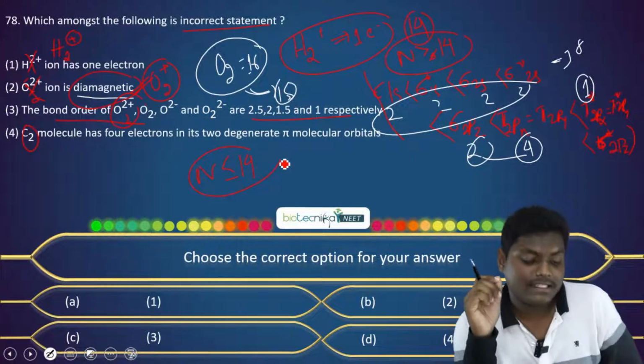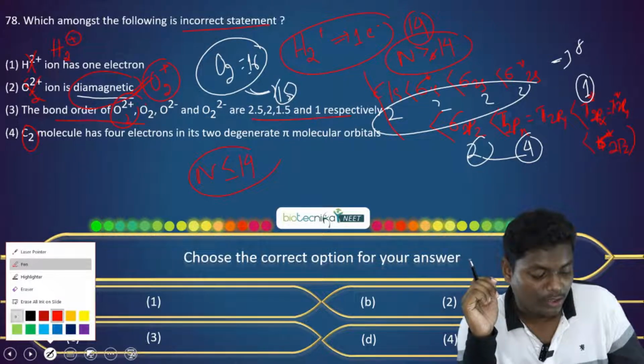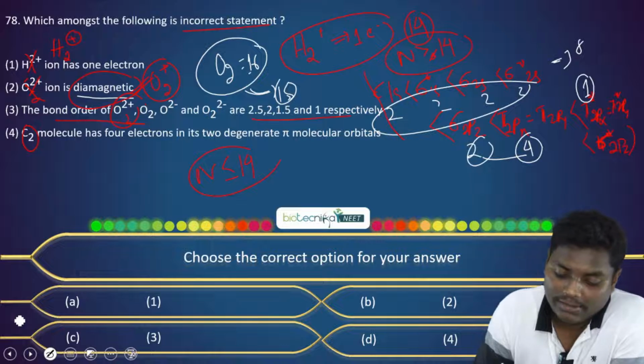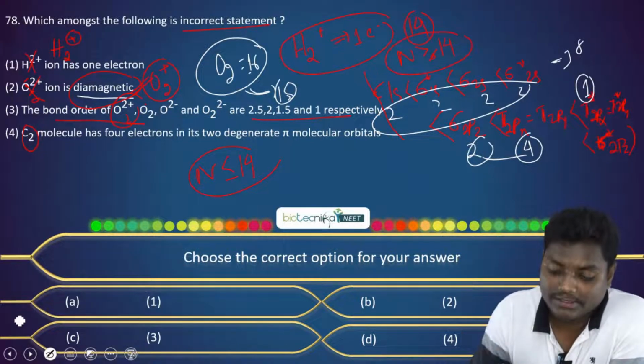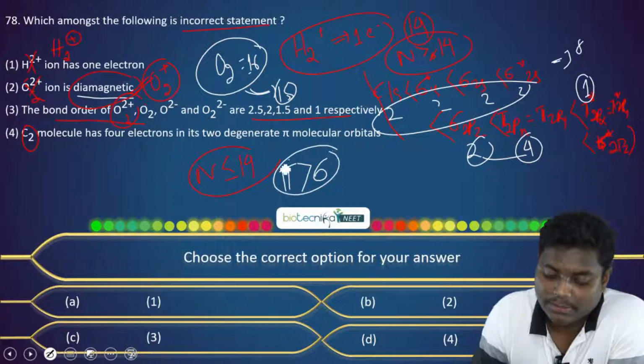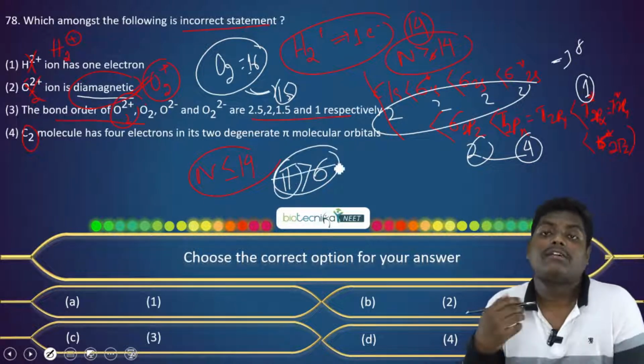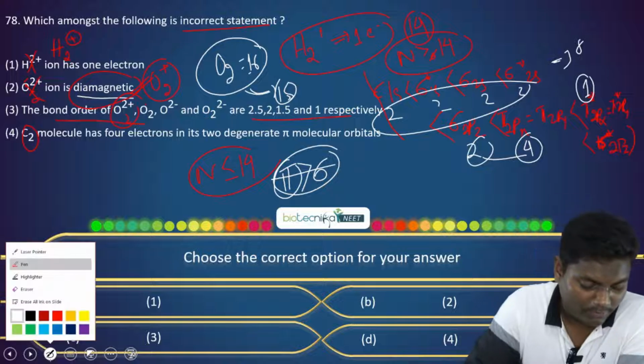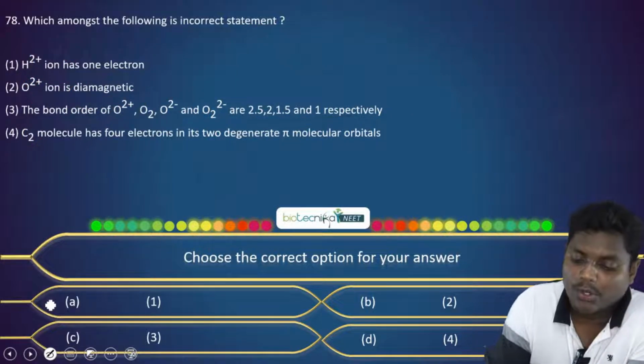For electrons less than or equal to 14, you can just do one change. Here the p orbitals, where the sigma comes first, then where the pi comes first. Sorry, where the pi comes first. So I'll just write it down for you.